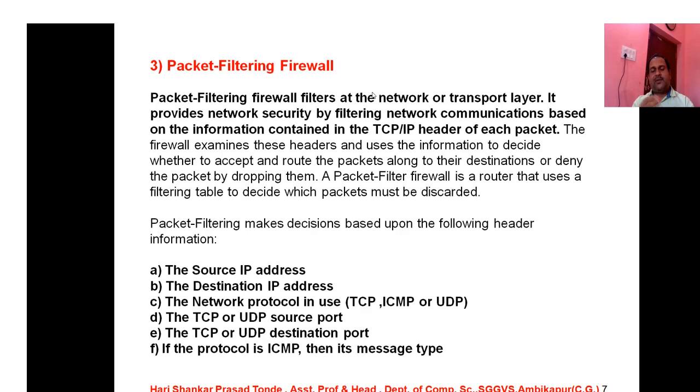So for that reason, packet filtering firewalls are installed on the network layer or the transport layer, so that the data is filtered in the form of packets approaching us and packets going outside from our network. It provides network security by filtering network communications based on the information contained in the TCP/IP header of each packet.